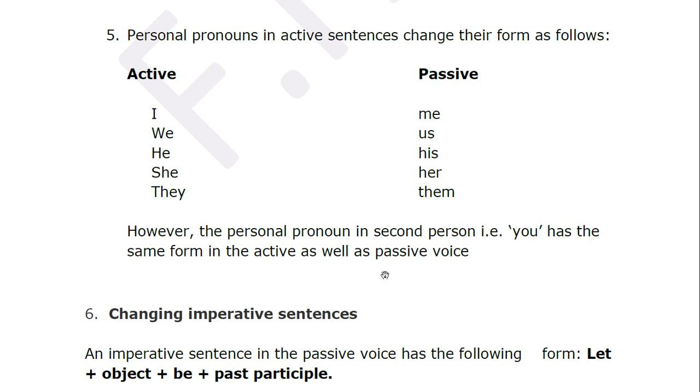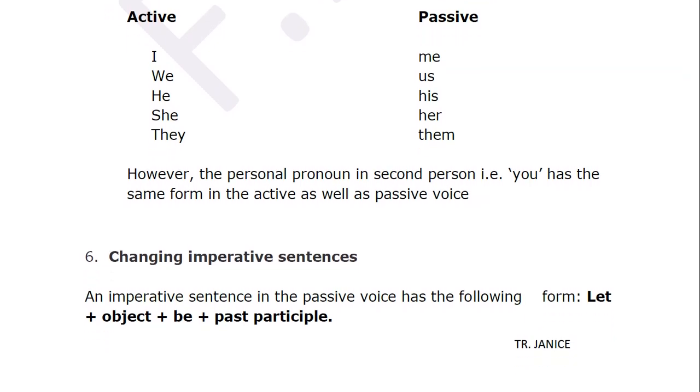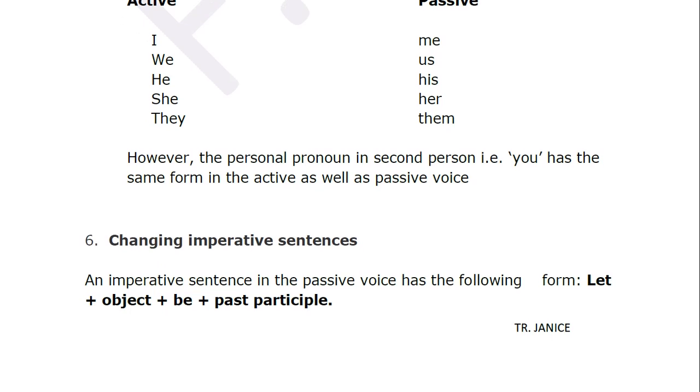Then you will write this object. So, let, and what is your object? It. Let it. Then this, I told you, those two be verbs. Be, and this goes into past tense. Your action is what? Carried. So this goes into past and this is present. Let it be carried, and then the rest of the sentence. So let it be carried home.